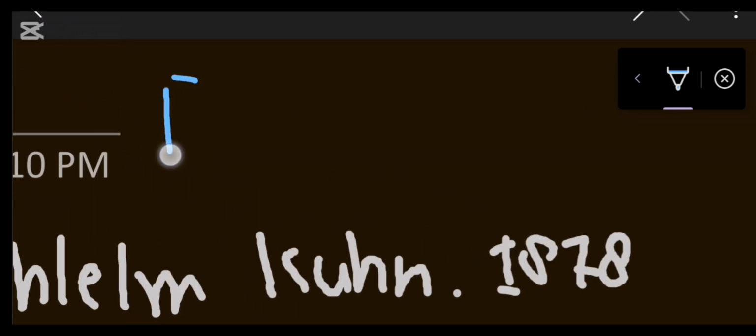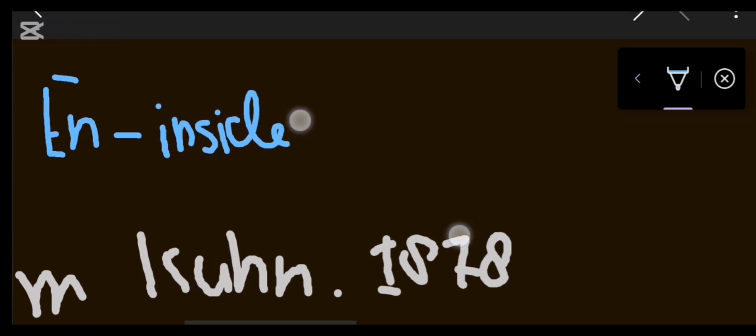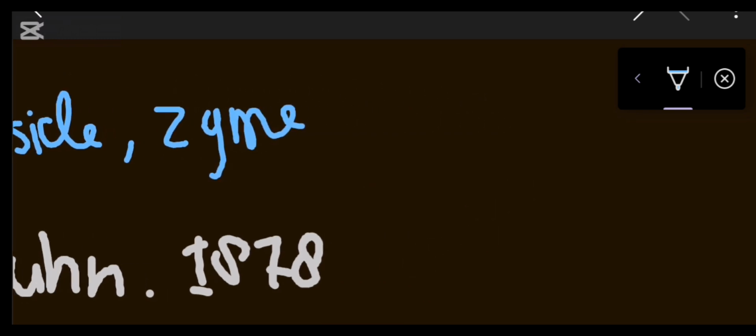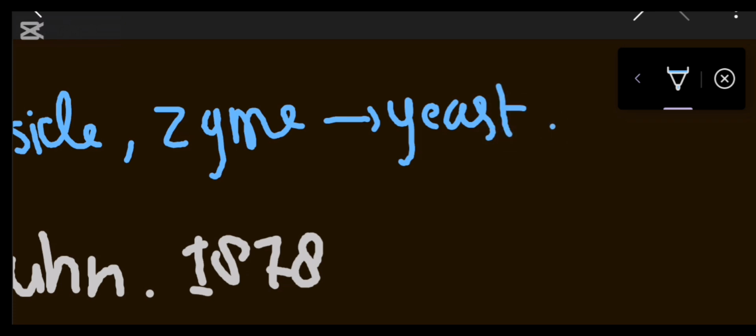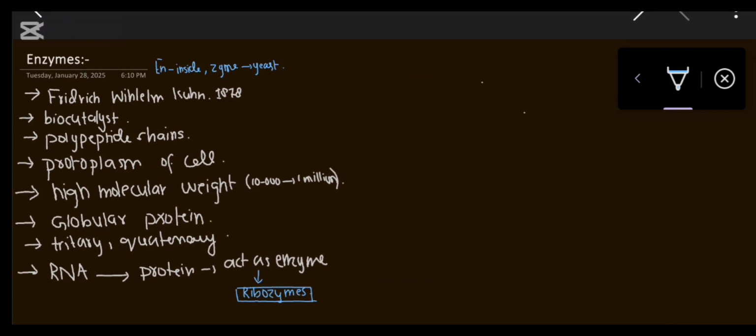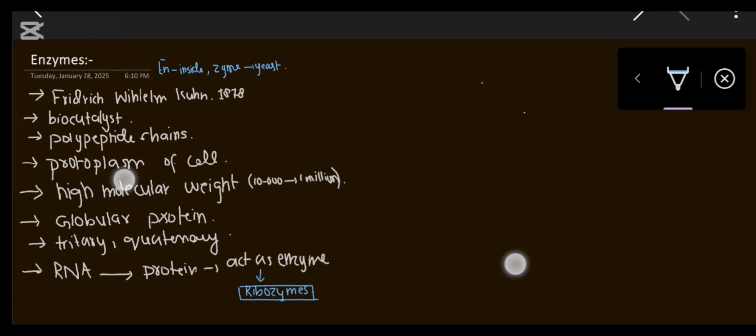Here, one thing I forgot to mention is the meaning of the word enzyme. As we know, en means inside, and zyme means yeast. So enzyme means in yeast. Then we do have the active site.